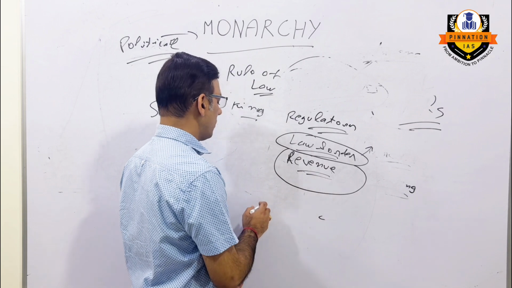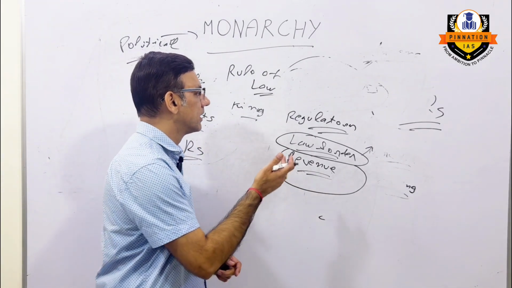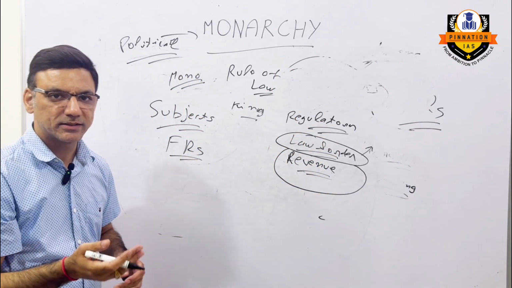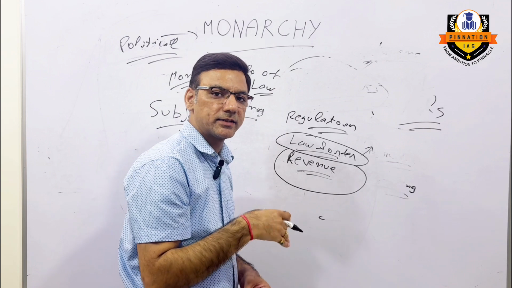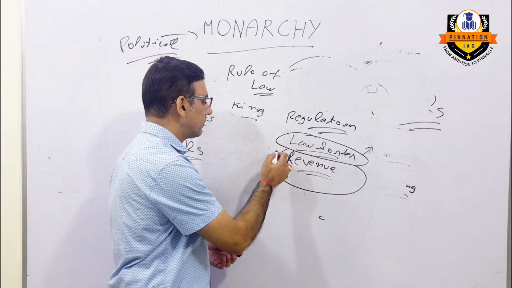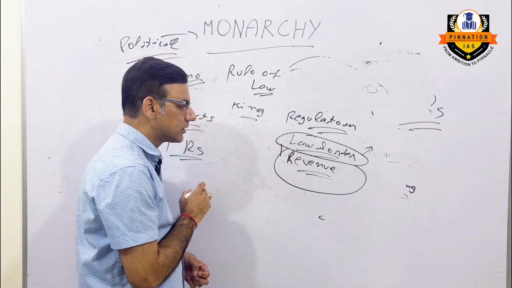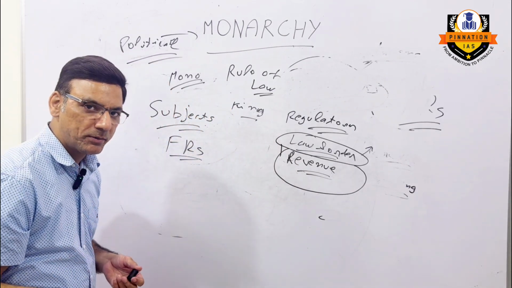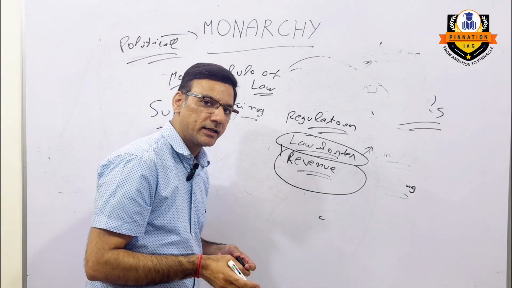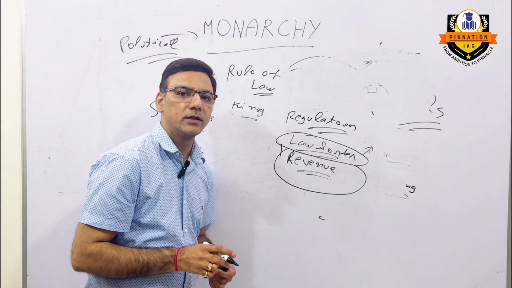Then I told you about the difference between monarchy and democracy. One thing was related to subjects and citizens. In democracy, the people are treated as citizens and they have fundamental rights, whereas in monarchy, the people are treated as subjects and they don't have fundamental rights. Another point was that in a monarchy, the king is not obliged to maximize the welfare of the people because the king is not elected, whereas in a democracy, the rulers are elected, so they are accountable to the people, so they are obliged to maximize the welfare of the people.